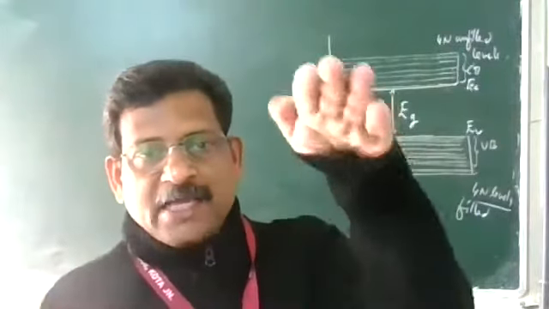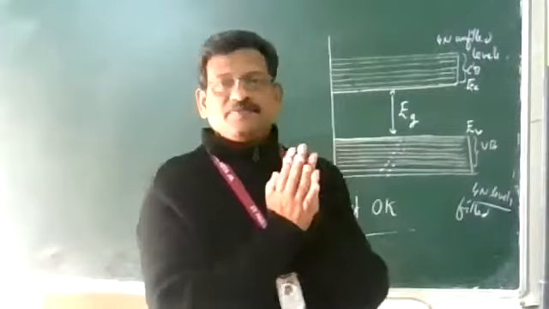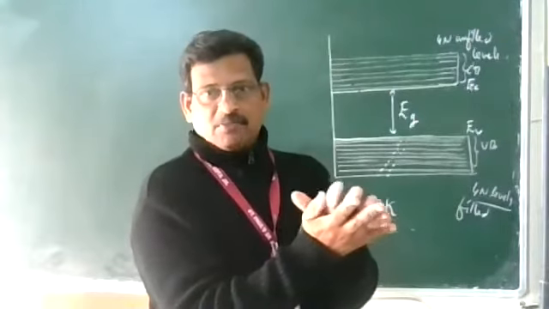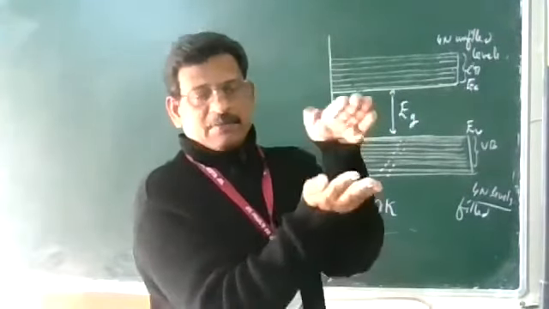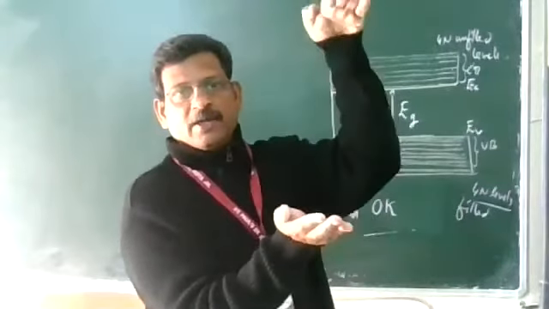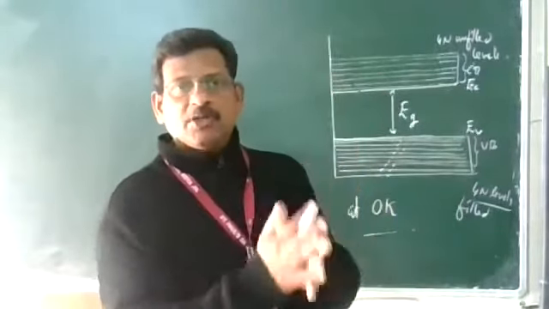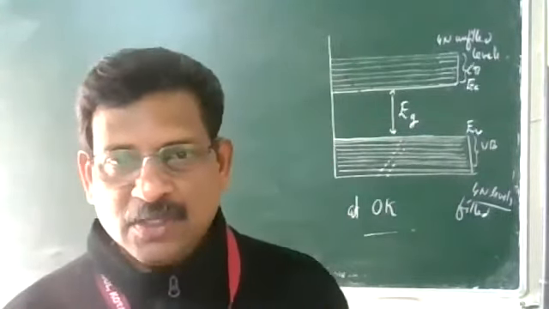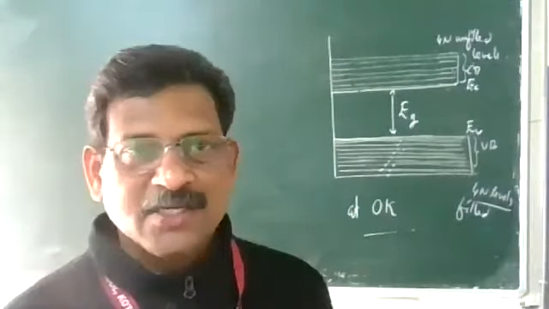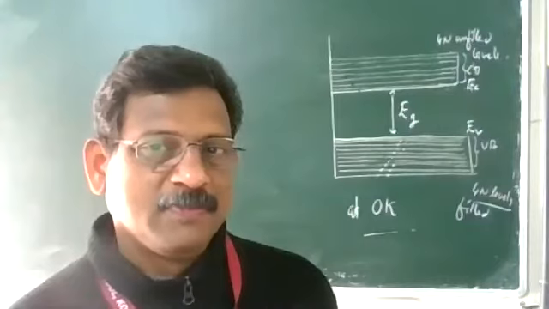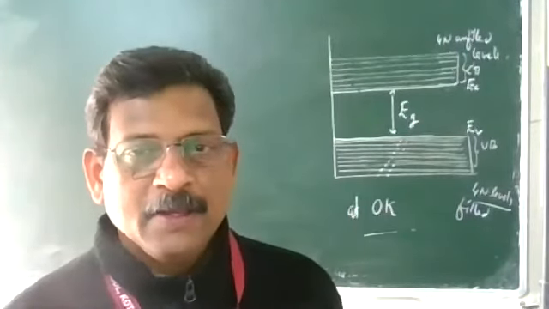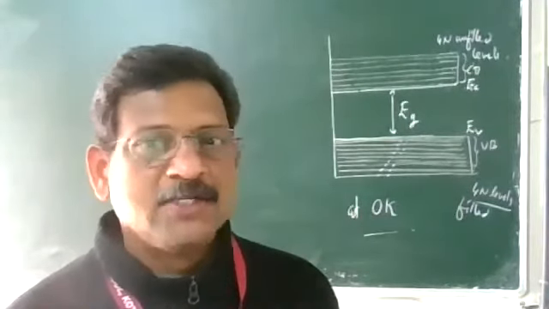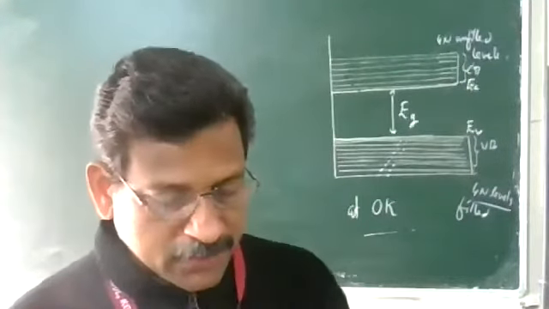Now, depending upon the size of the forbidden energy gap, in some cases it will be very small. Some may be overlapping each other. The conduction band may overlap with the valence band. Sometimes there is a very low gap, and some have a big gap. So depending upon the relative size of the energy gap, we can divide the materials into three categories: conductors, insulators, and semiconductors. That is very important. So how will you recognize the energy band diagram of conductors, insulators and semiconductors? That is a very important point.